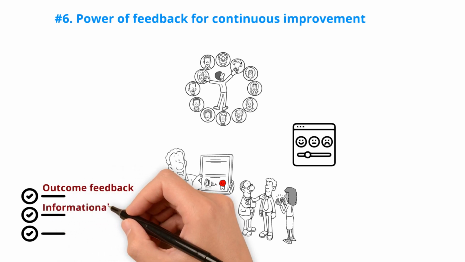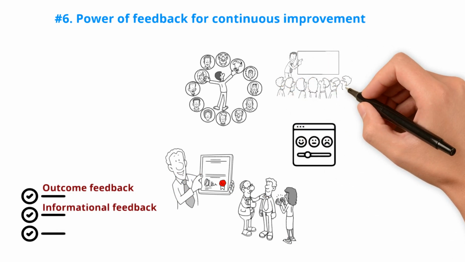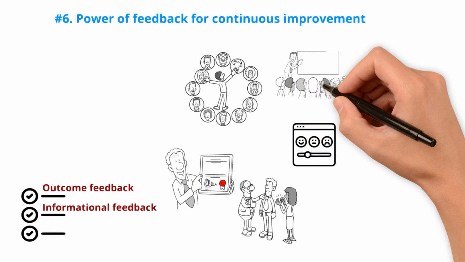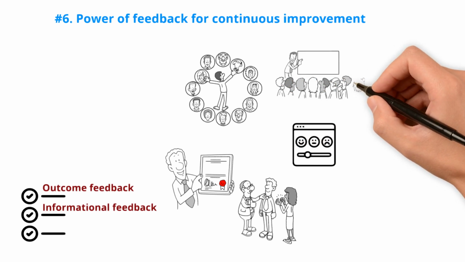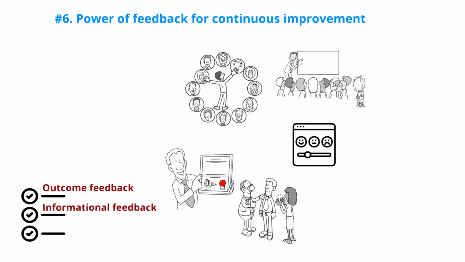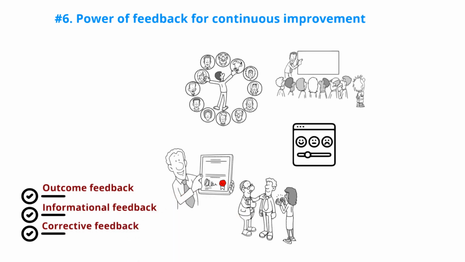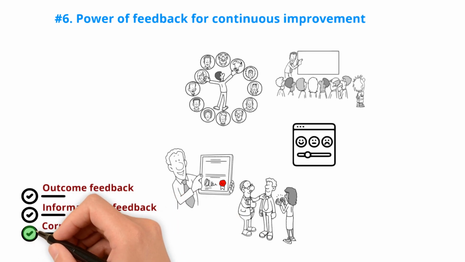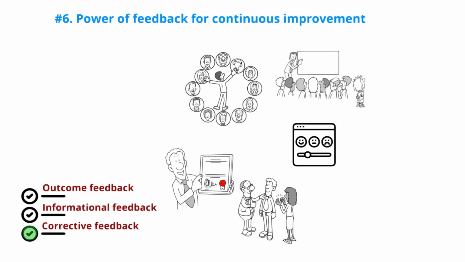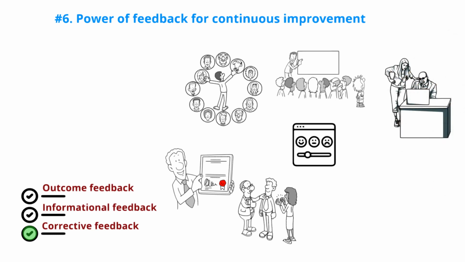Informational feedback. This type of feedback informs you that something is not going as expected. For instance, if audience members walk out during your public talk at a particular point, they are giving you informational feedback. It's valuable for highlighting problem areas and identifying mistakes. Corrective feedback. The most valuable form of feedback is corrective feedback, which not only tells you what you're doing wrong but also provides guidance on how to fix it. For example, if a professional speechwriter in your audience offers feedback on what went well, what didn't, and how you can improve your talk, that's corrective feedback.